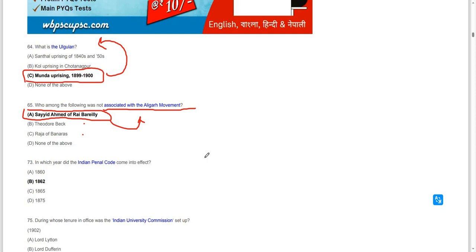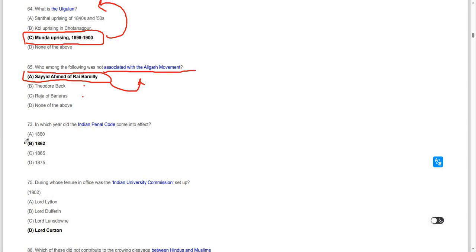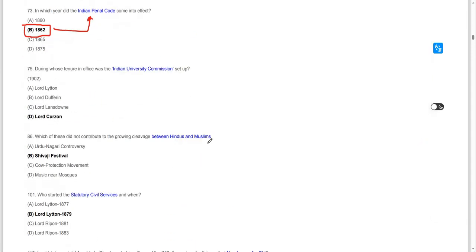In which year did the Indian Penal Code come into effect? The Indian Penal Code, IPC, came into effect in 1862. Moving on to the next question.